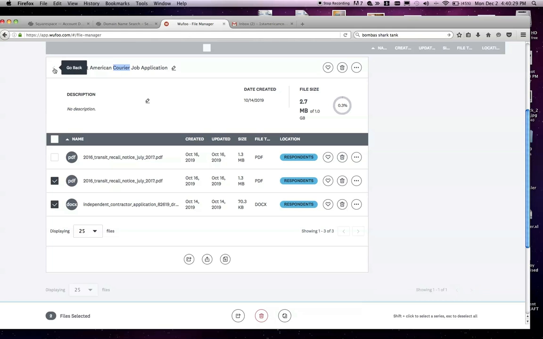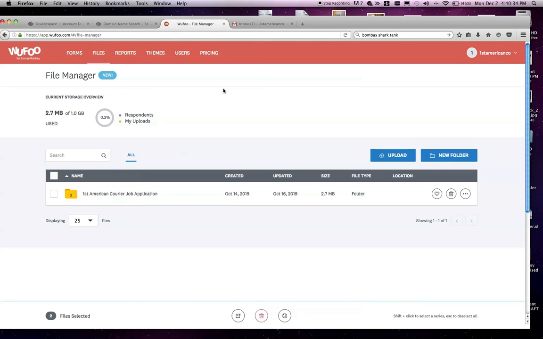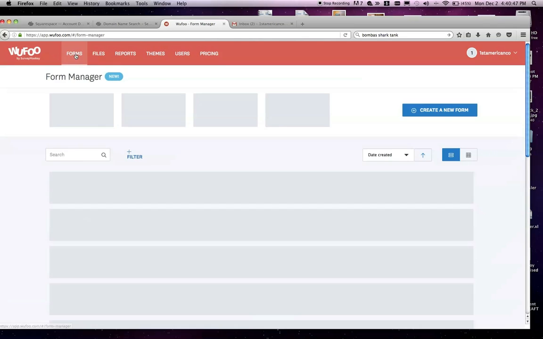But as far as the workflow and the process, I think you guys personally are going to have to use this for a little while to decide what you want your workflow to be, and then we can adjust this process as needed. But for the most part, that's it.